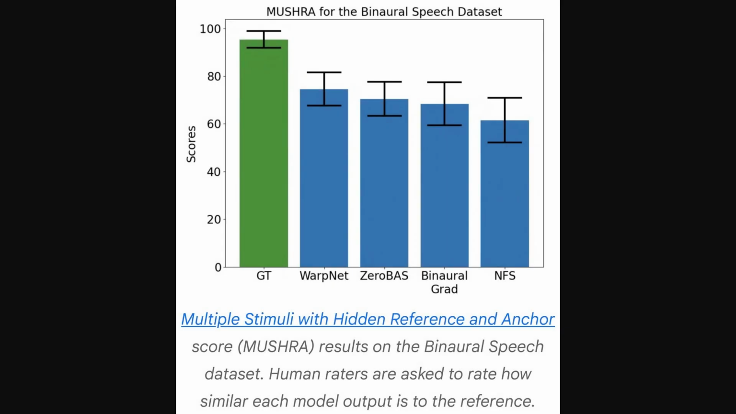This figure shows the MUSHRA scores, a subjective measure of audio quality. The ground truth, GT, has the highest score, as expected. Interestingly, Zero-BAS, along with other models like WarpNet, BinauralGrad, and NFS, achieve scores in the 60 to 70 range. So this indicates that despite being a zero-shot approach, Zero-BAS produces binaural audio comparable to existing supervised learning methods.